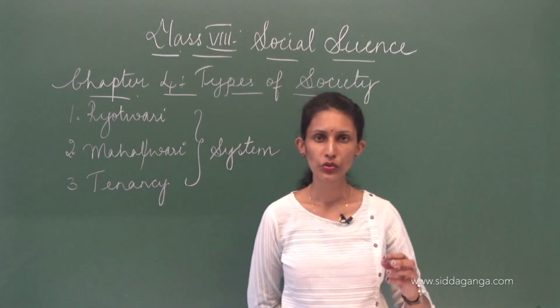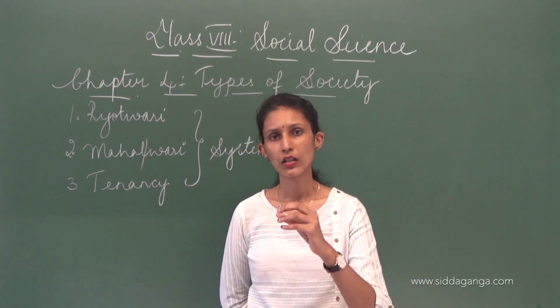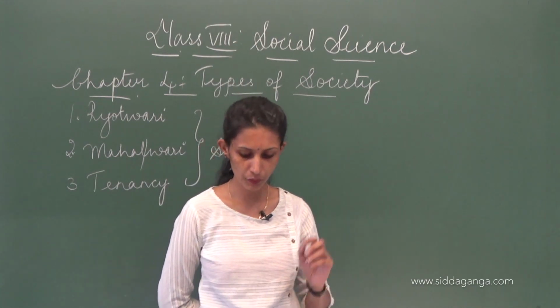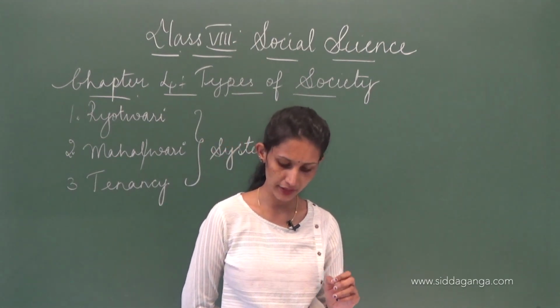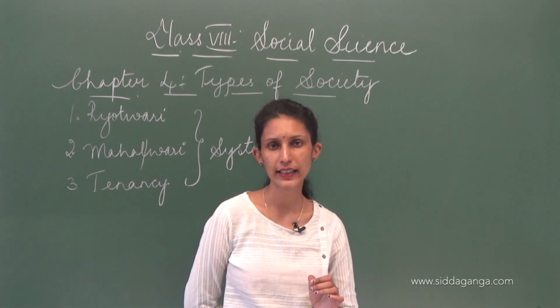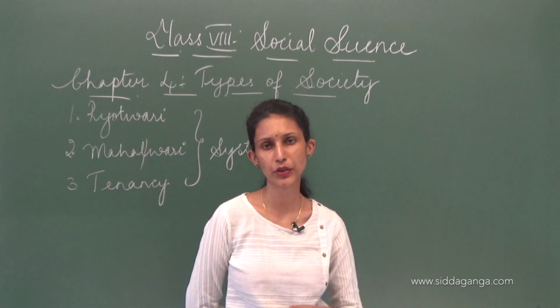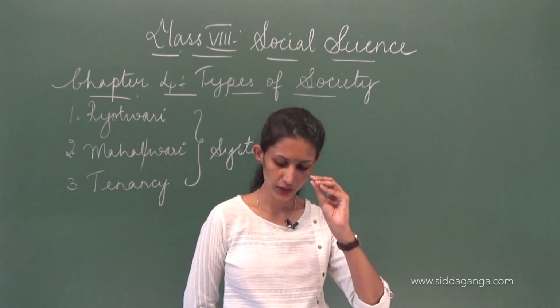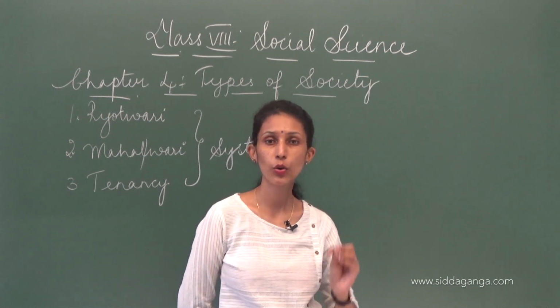So in order to get taxes from them, what did the government do? The British government did this: whatever yield was produced in their estate or mahal, tax was fixed on the owners of the mahal.